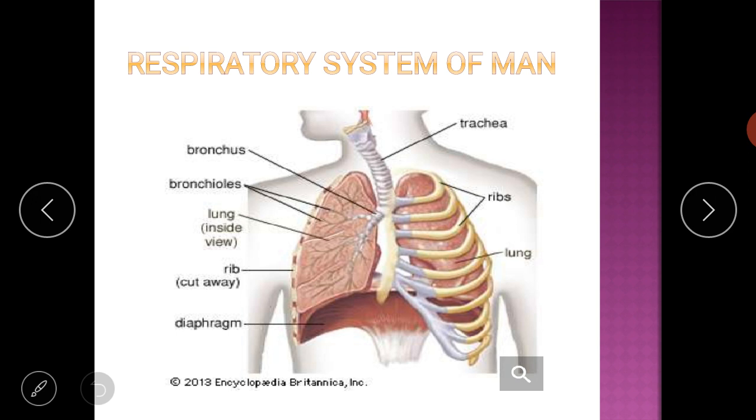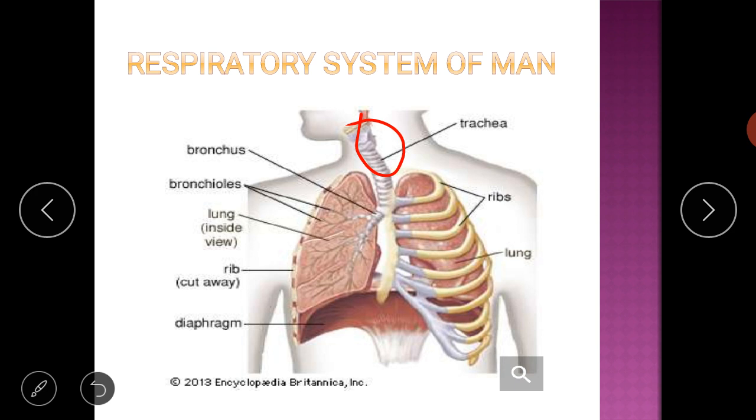Now let me show you the image of the respiratory system of man. This is the trachea, which is connected to the nose and nose cavity.